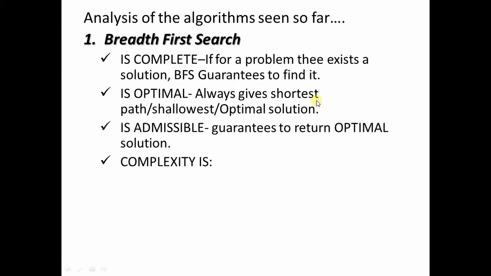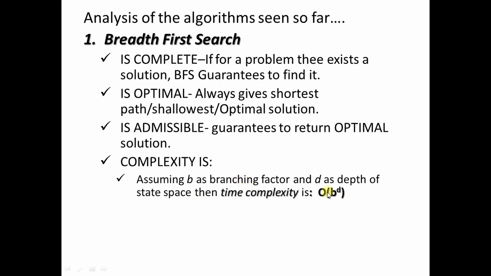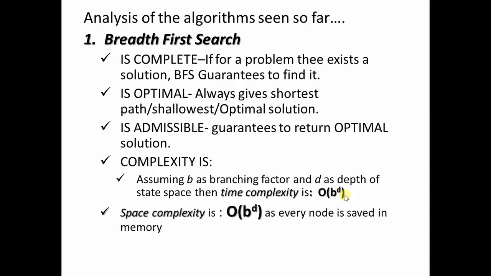Now let us see the fourth property, and that is complexity. With respect to breadth first search, the time complexity is O(b^d). It's an exponential time complexity. We are assuming that b is the branching factor and d is the depth of the state space. Also remember that in breadth first search, not only the time but the space complexity will also grow exponentially. So space complexity is also O(b^d) because every node at a particular level will be saved in the memory.